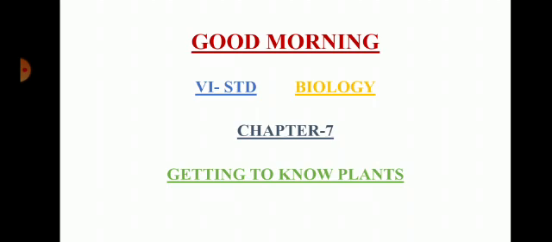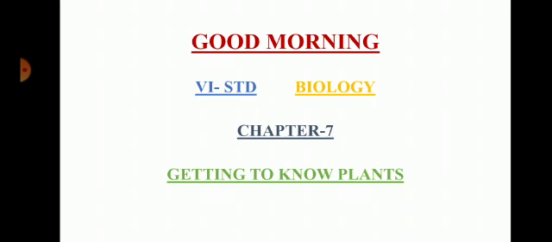In Chapter 7, Getting to Know Plants, take your science book and open page number 52. In lower classes, we studied many plants and their parts. Today, we will study plants in detail.